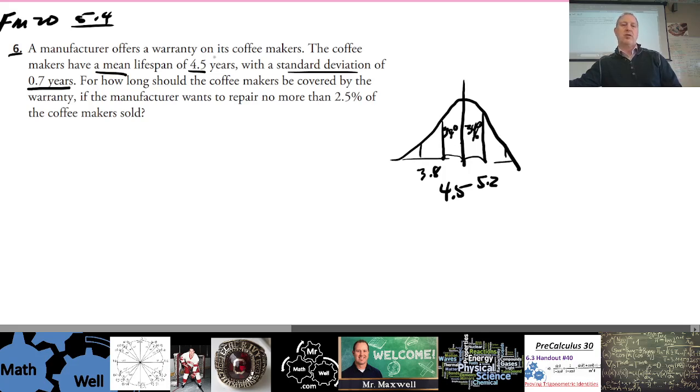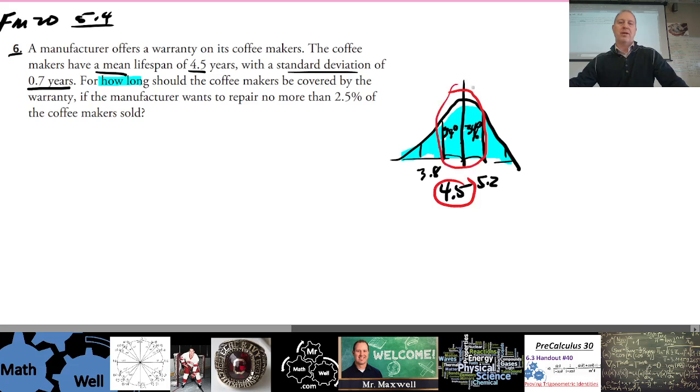Which is maybe what we're going to have to do, because the question says, for how long should the coffee makers be covered by the warranty if the manufacturer wants to repair no more than 2.5% of the coffee makers sold? Okay, so here, this represents all of the coffee makers, right, underneath this curve?